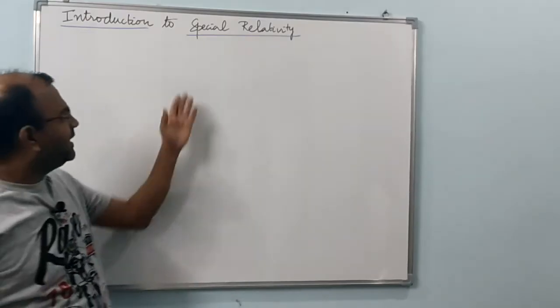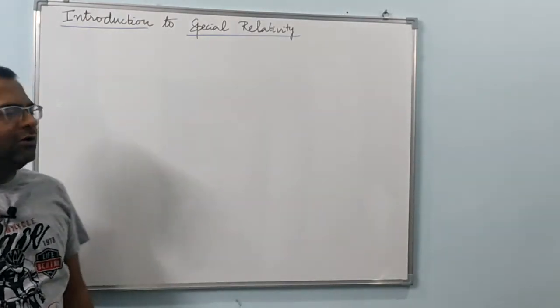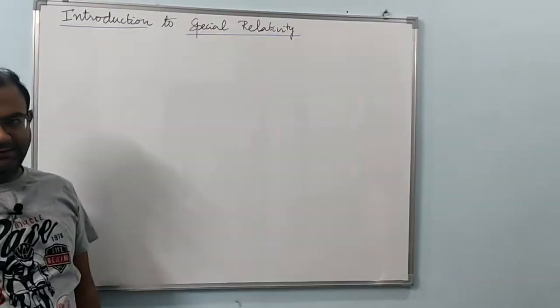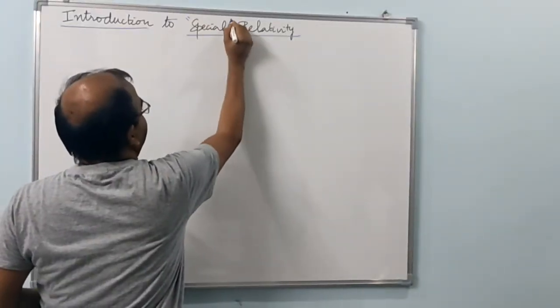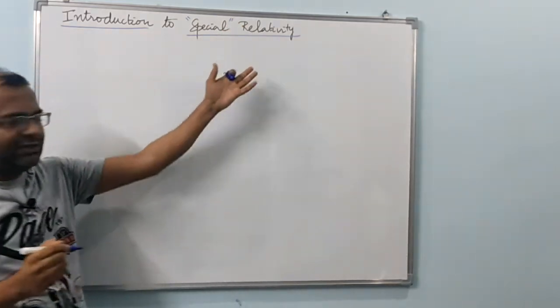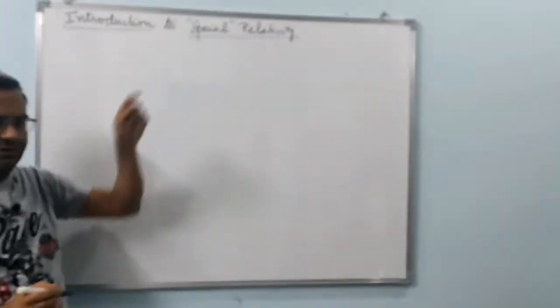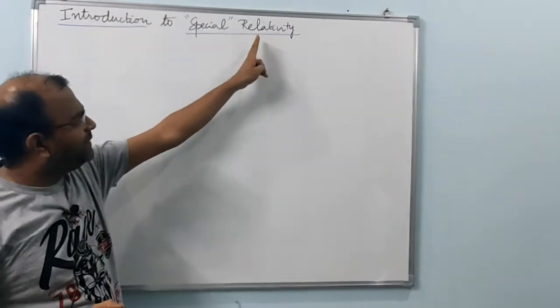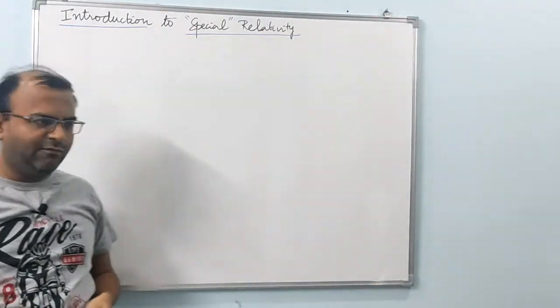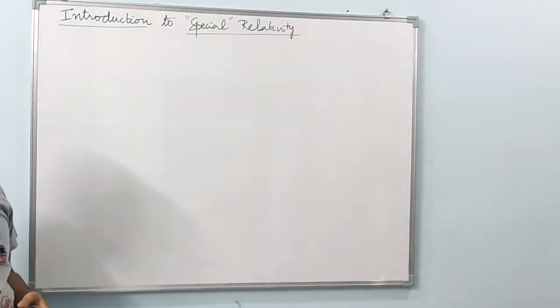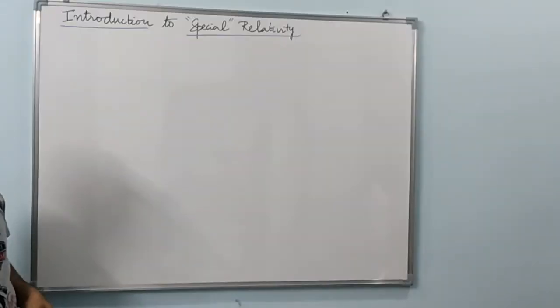Right, so let's begin with the title. Why is this called special relativity? Because there is a qualifier there, special. It's actually the subject of relativity with a qualifier, special. Why should there be a special? So first let's deal with what relativity we are talking about in special relativity.